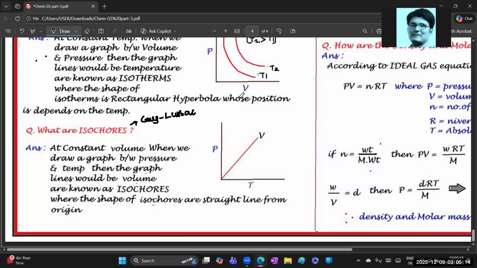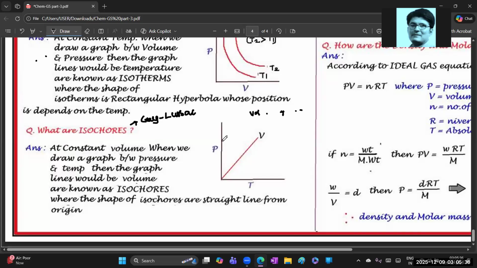Gay-Lussac's law. In Boyle's law, Charles' law, Avogadro's law, volume is inversely proportional to pressure, directly proportional to temperature, and directly proportional to n.